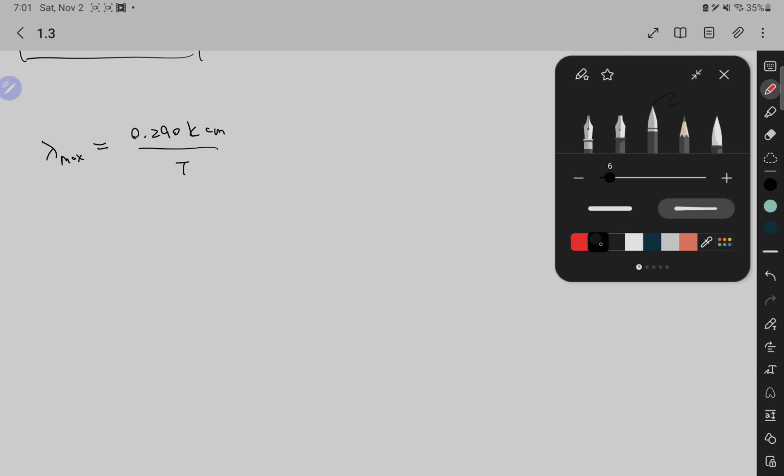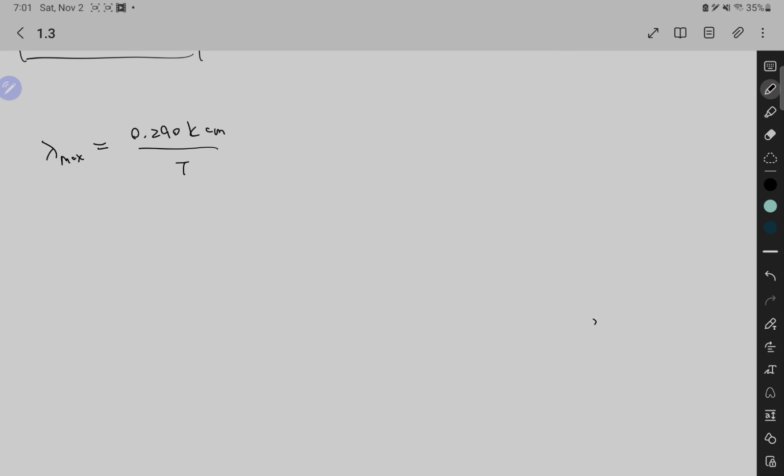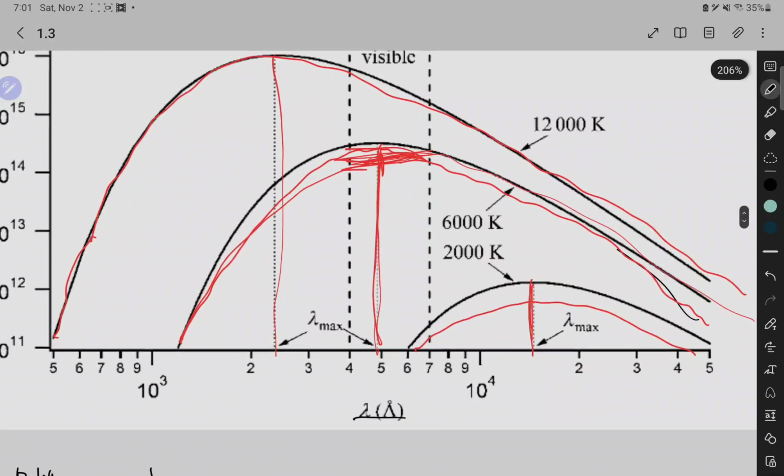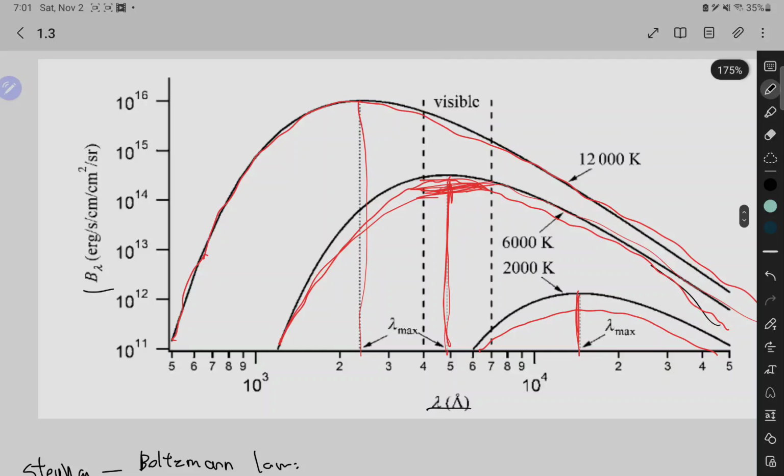So that has a great implication. One great example I would like to explain is when a blacksmith puts a piece of iron in the fire, right? It first starts glowing red, then as it gets hotter and hotter, it becomes white and even blue, right? So why is that? Well, if you look at the graph here, the general tendency we see is that as the temperature increases, the maximum wavelength shifts to the left, right?